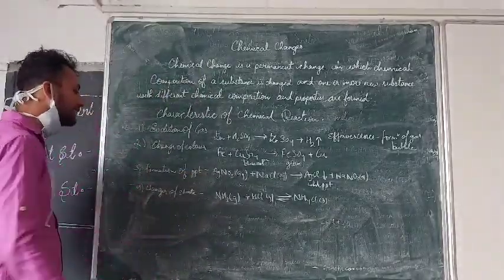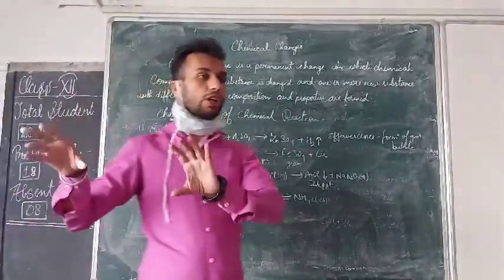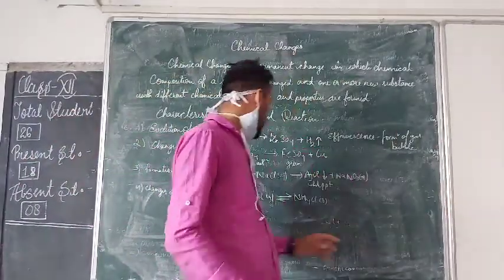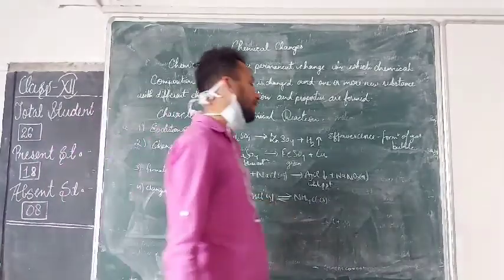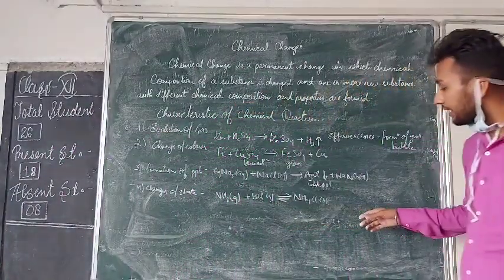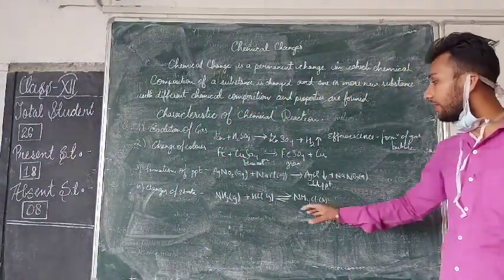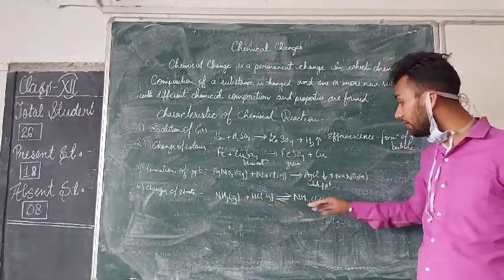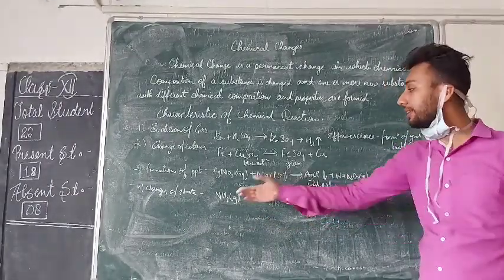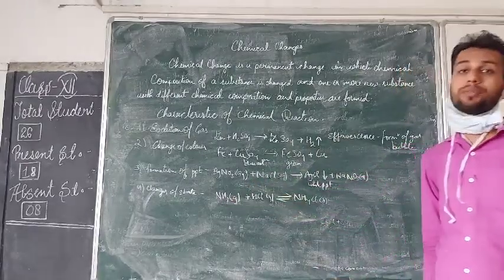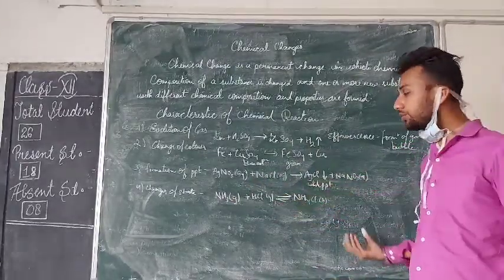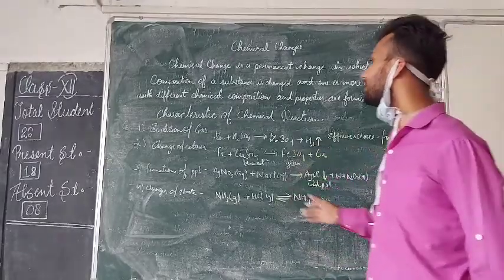Now the last one is the change of state, meaning a particular state, solid, liquid or gas, changes its state. What happened here? NH3 gas and HCl gas react to form NH4Cl. These two are gases at this temperature, and then the solid is formed. So the gas is converted to the solid. That is an example of change of state, meaning the gaseous state changes into the solid state. So these are the characteristics of the chemical reaction.